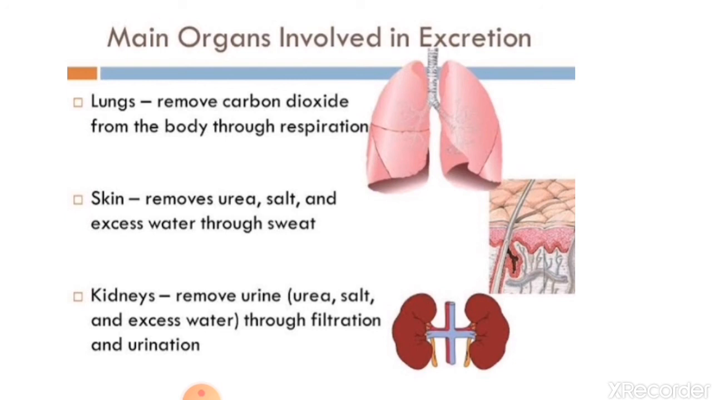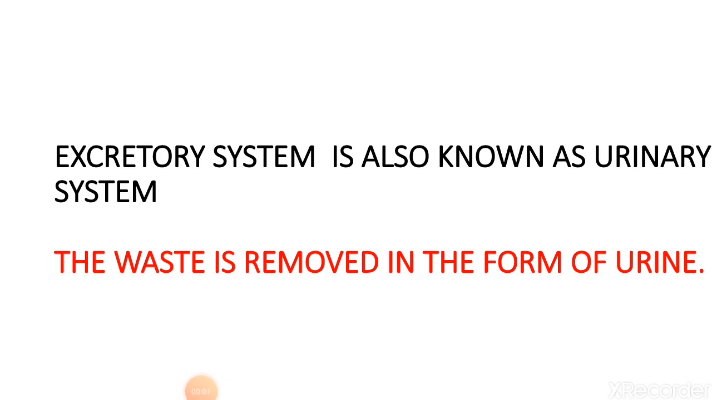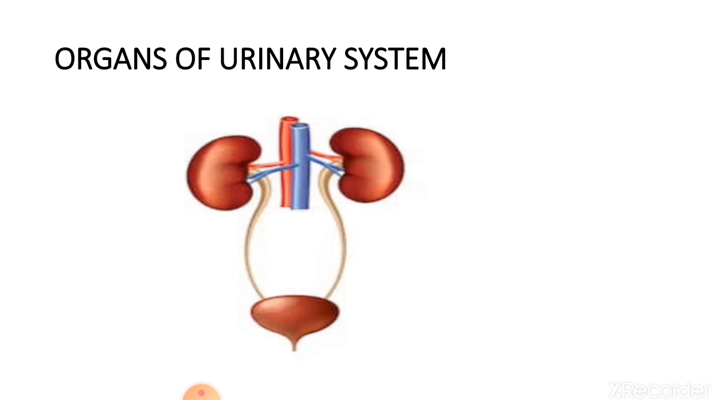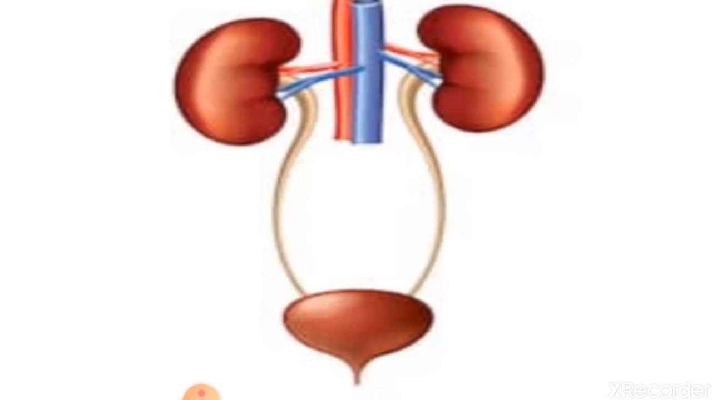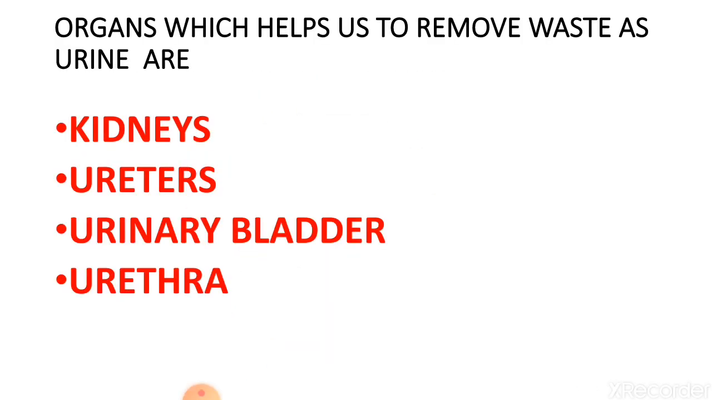Like that, there is a urinary system present in our body that helps to remove waste in the form of urine. The excretory system is also known as the urinary system. Here is the picture which is given in your book. Here you can see some organs which help in the removal of waste in the form of urine: the kidneys, ureters, urinary bladder, and then down, the urethra. So organs which help us to remove waste as urine are the kidneys, ureters, urinary bladder, and urethra.